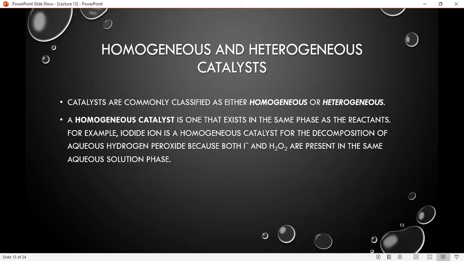If we talk about the homogeneous catalyst, this is a catalyst which has the same phase as the reactants. For example, if the phase of the catalyst is solid, then the reactants should have the phase of solid. And this process is called homogeneous catalysis. For example, iodide ion acts as a catalyst for the decomposition of aqueous hydrogen peroxide, and they both have an aqueous solution phase.